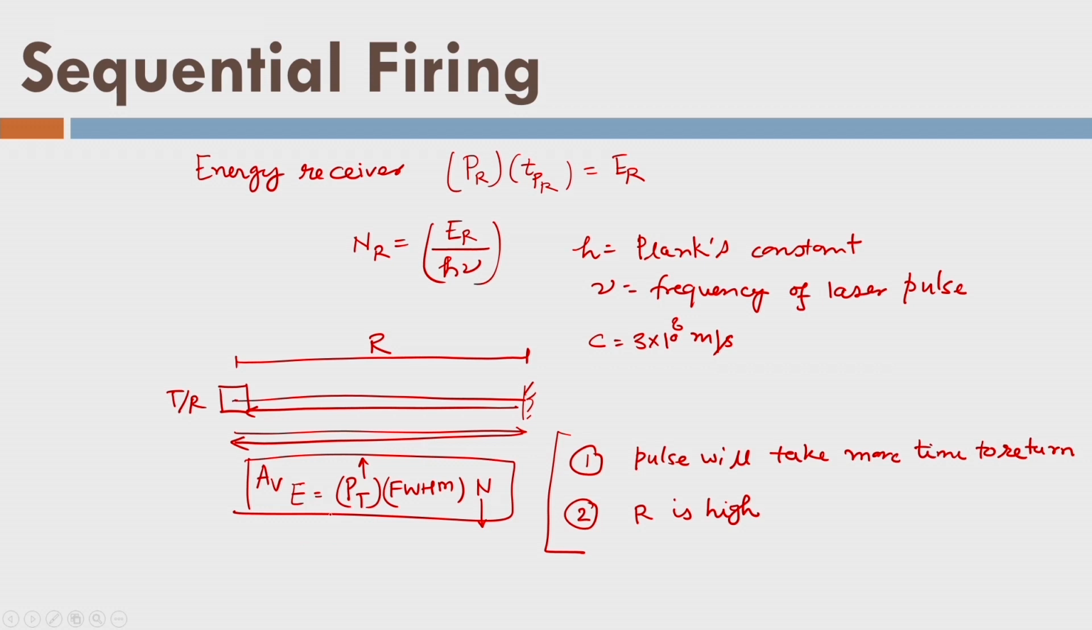If distance is higher, a pulse will take more time, and as a result I can fire fewer pulses during 1 second or during the operation of the range measurement. At the same time, in order to travel long distances, we need to give more energy to each pulse, and as a result the number of pulses will reduce for a given average energy, which is available in the form of battery power. I hope that you understand this concept of sequential firing.